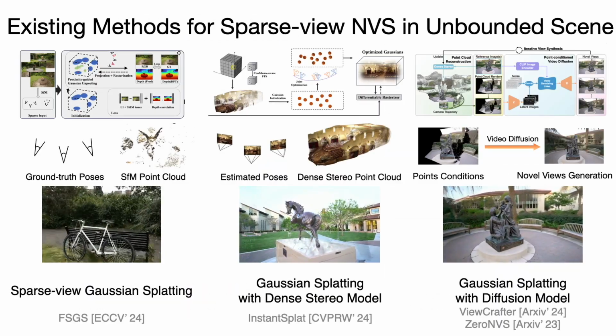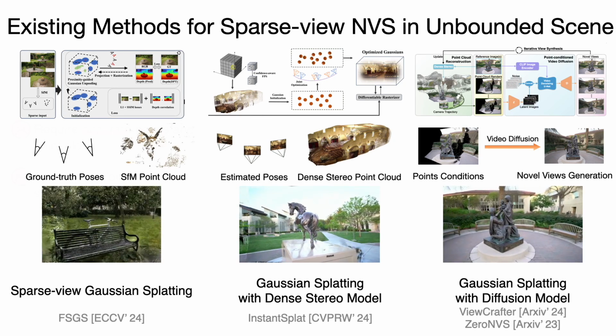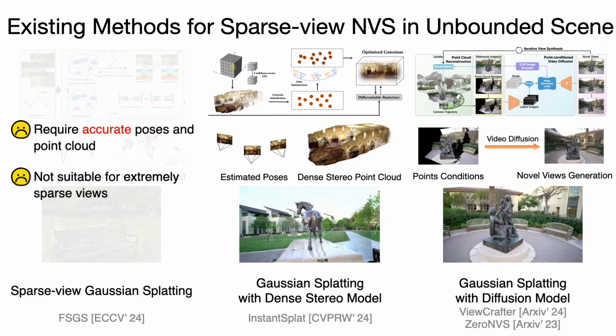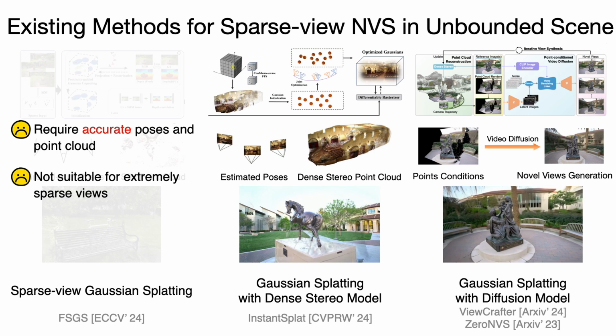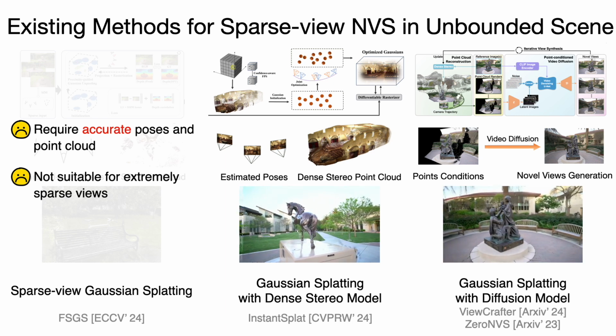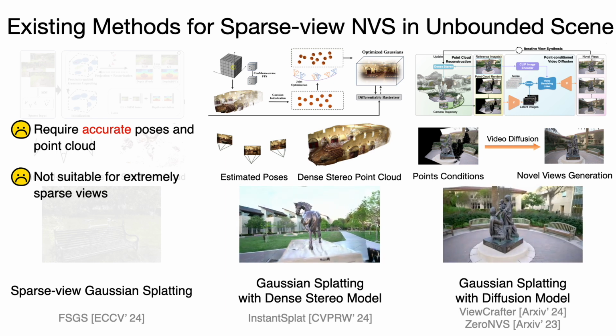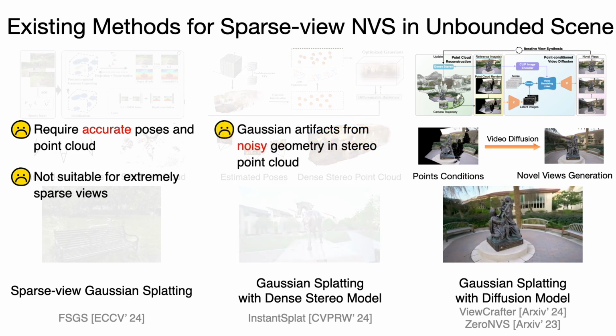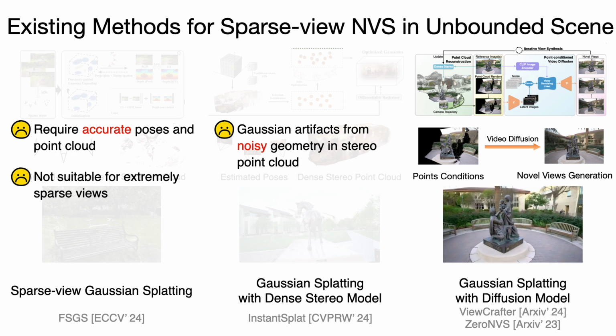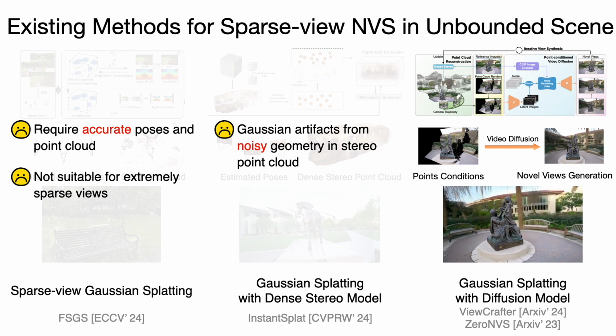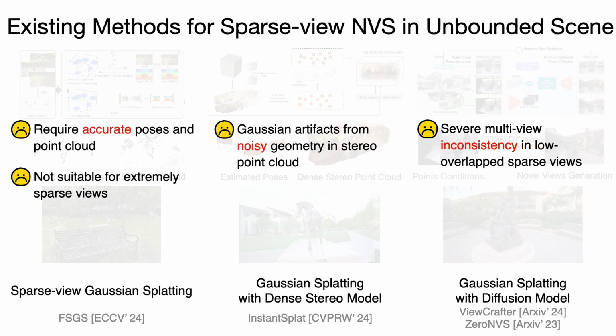However, the existing methods fail to fulfill this demand. Sparse view Gaussian splatting requires accurate poses and the point cloud from SFM that are unavailable in extremely sparse views. Some 3DGS methods use the dense stereo reconstruction model but suffer from noisy geometry in the estimated point cloud and produce many artifacts in rendering. The other methods fine-tune a video diffusion model to generate novel views, but the multi-view inconsistent generations degrade the Gaussian rendering.